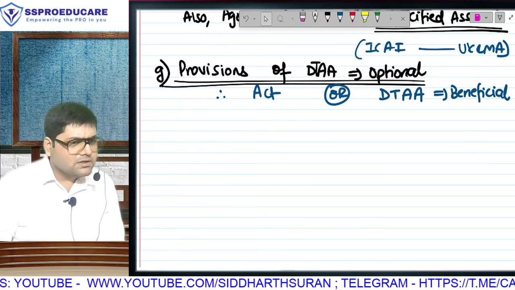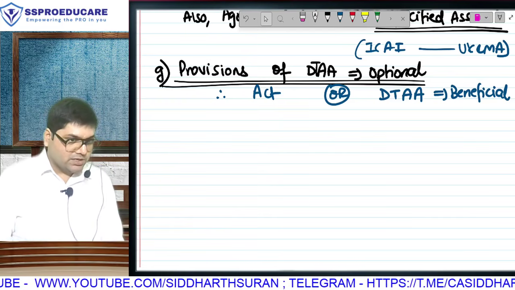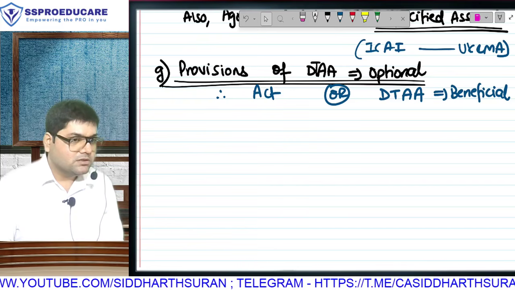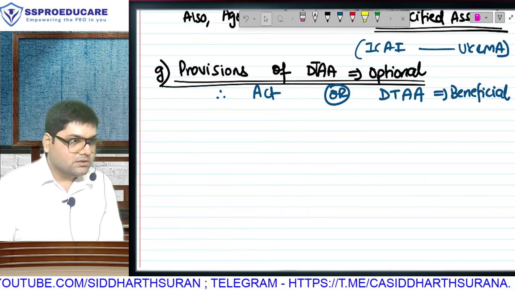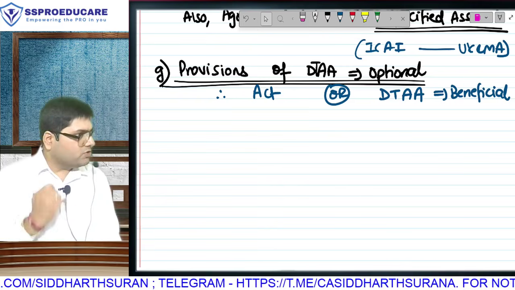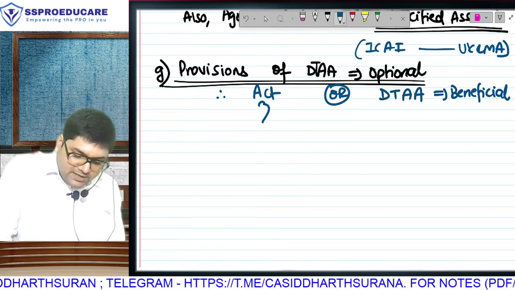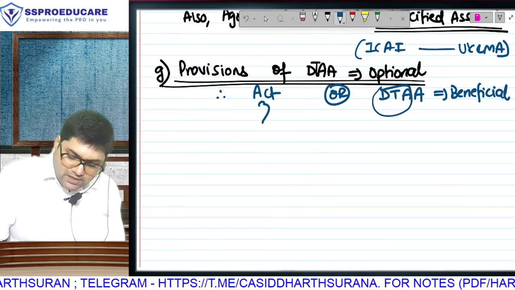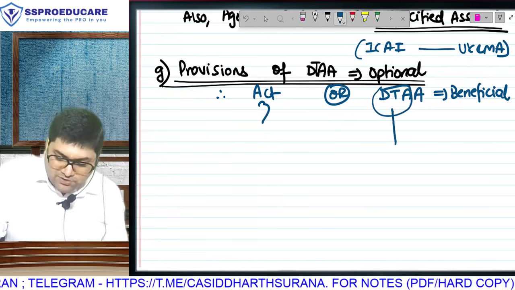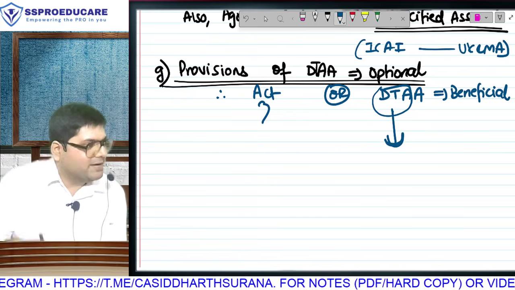70 से कम 70. अच्छा वो 70 30 40 नहीं. Ask the doubt again. अच्छा वैसे वही तो क्वेश्चन है. How can this be beneficial? DTAA starts only with these three words, double taxation avoidance. मतलब इसमें तो 100% कम. You mean to say basically this only कि DTAA will be always lower?